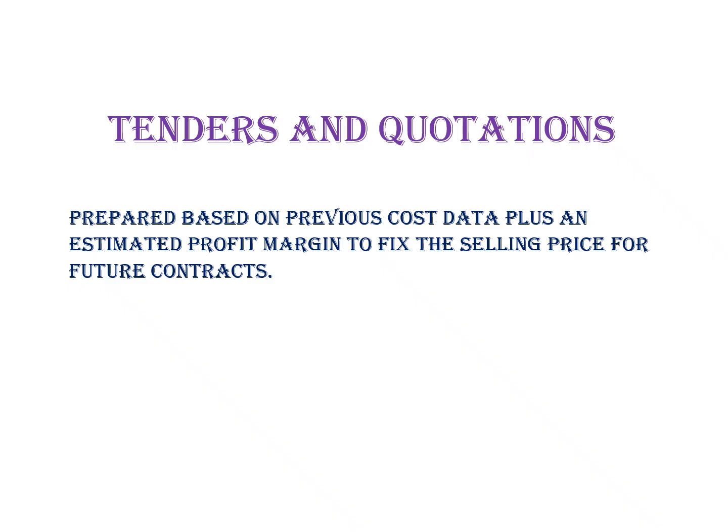There are certain assumptions to be used in preparing tenders and quotations. The factory overheads to direct wages ratio of the previous period holds good for the current period also. The administrative overheads to works cost ratio of the previous period is applicable in the current period also.